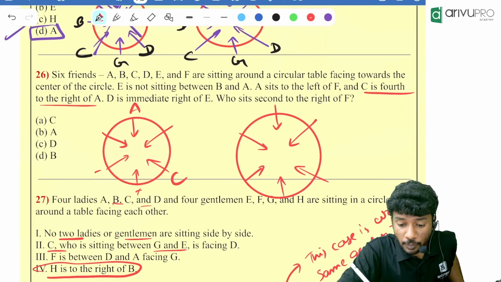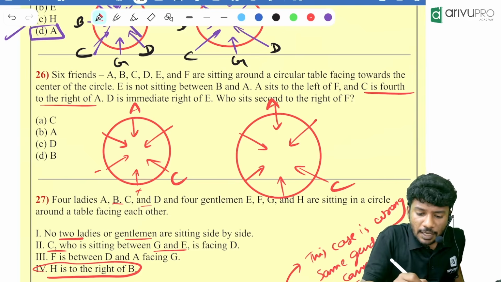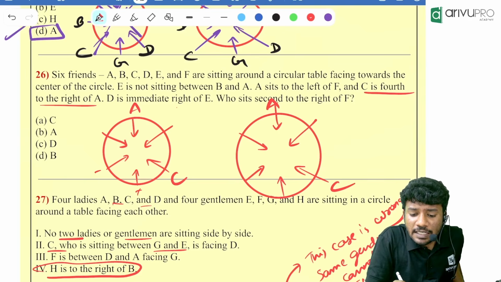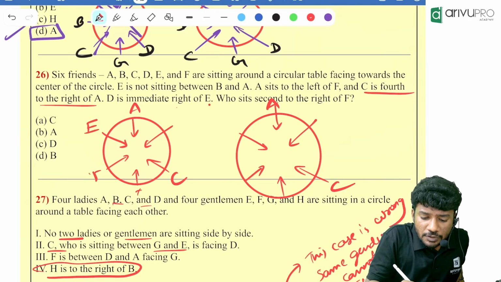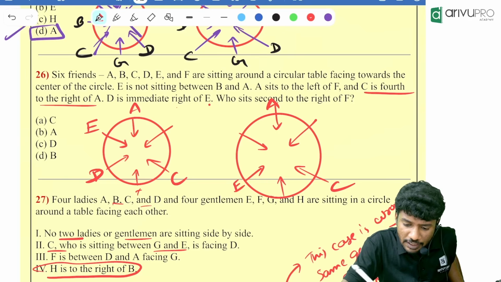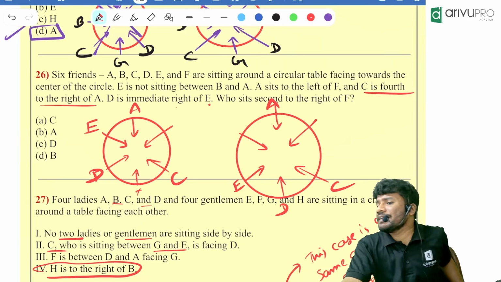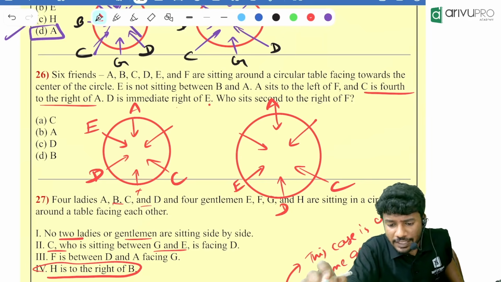So we will go for two possibilities. A is here. Then who is there? C is here. So I am taking D is immediate right of E. If E is over here, where will be the position of D? D will be over here. That is, D is immediate neighbor of E.